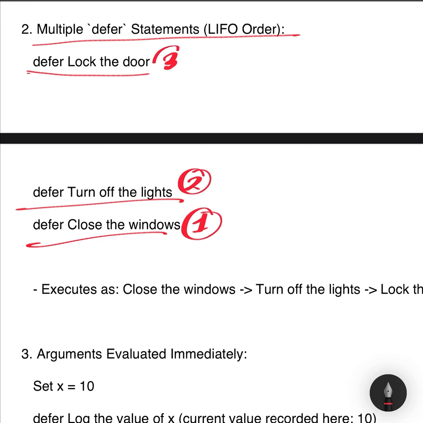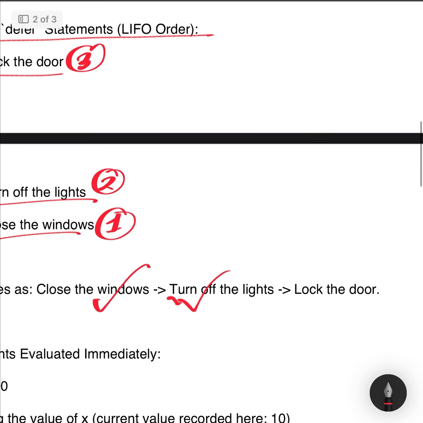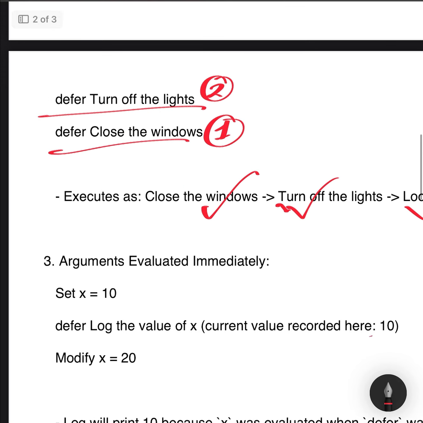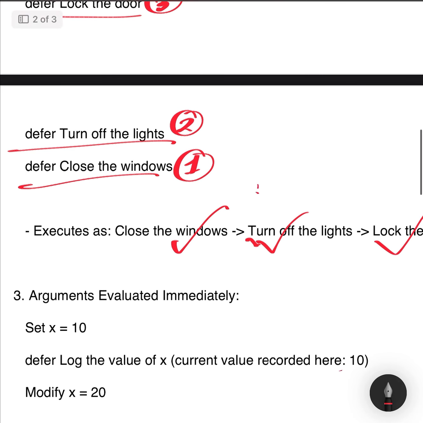1. Close the windows, last deferred, runs first. 2. Turn off the lights. 3. Lock the door, first deferred, runs last. This last in, first out, LIFO execution ensures that tasks are completed in the correct sequence.